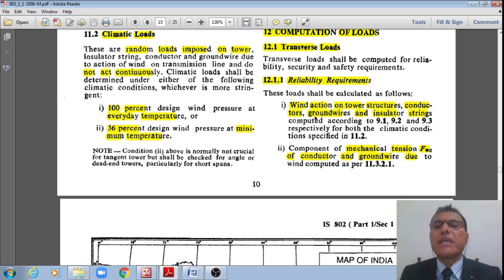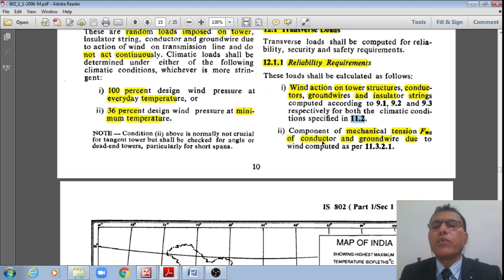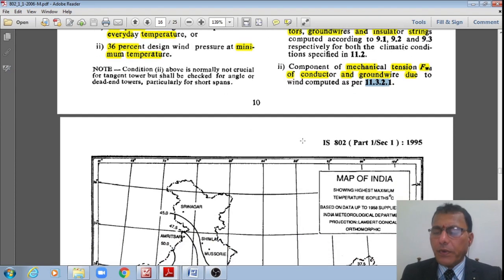These loads shall be calculated as far as wind action on the tower structure or conductors or ground wires or insulator strings computed according to 9.1, 9.2 or 9.3 respectively, for both climatic conditions as specified in 11.2, and components of the mechanical tension FWD of conductor and ground wire due to wind computed as per 11.3.2.1, right?